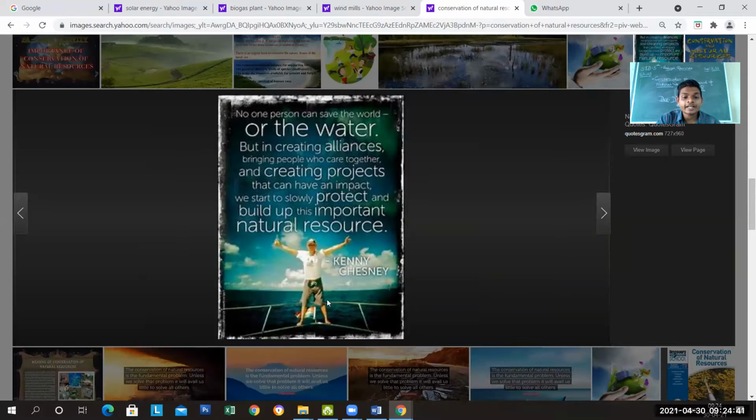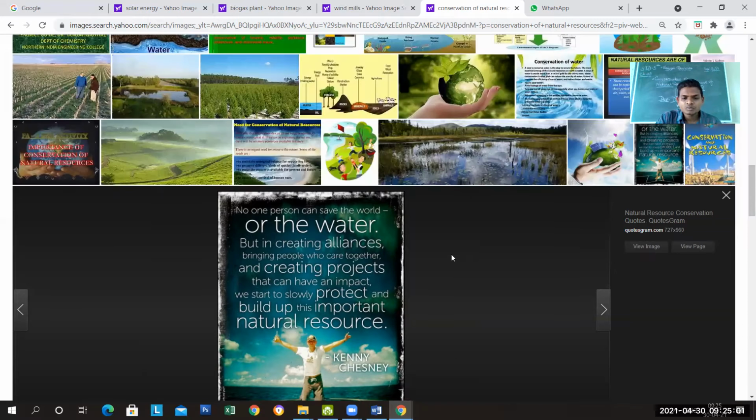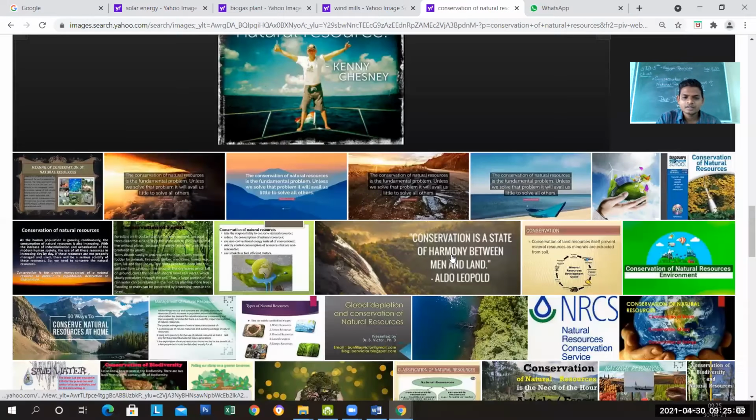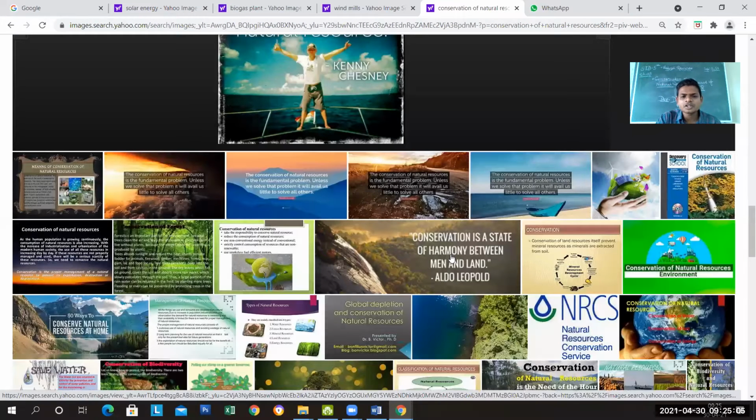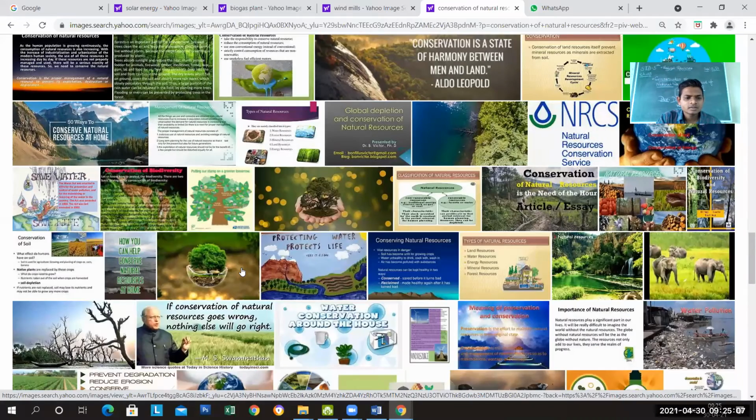According to Kenny Chesney, no one person can save the world or the water, but creating alliances, bringing people who care together, and creating projects can have an impact which starts slowly to protect and build up these important natural resources. There is an urgent need, very urgent need, my dear students.